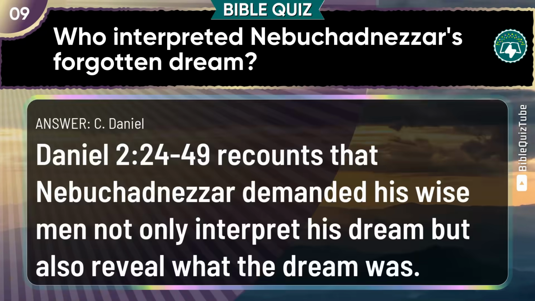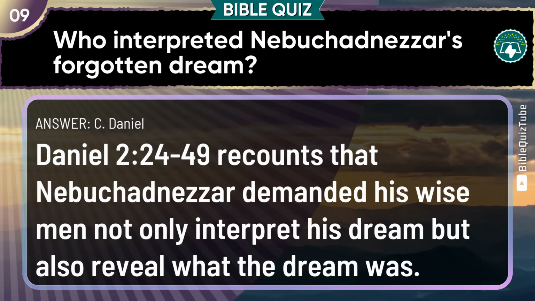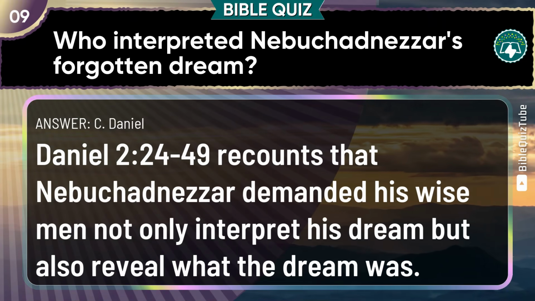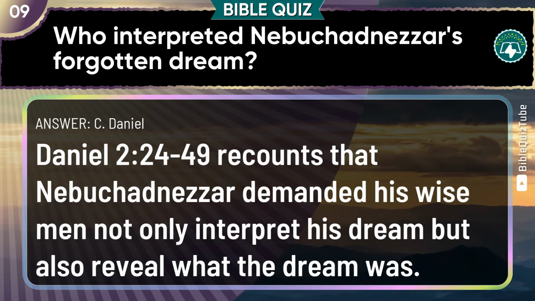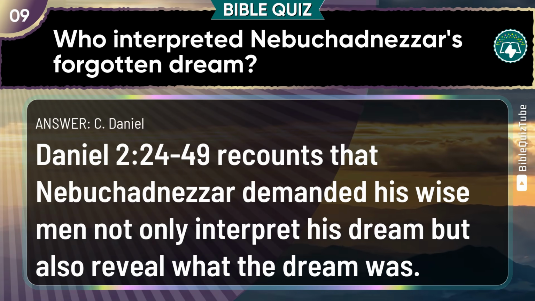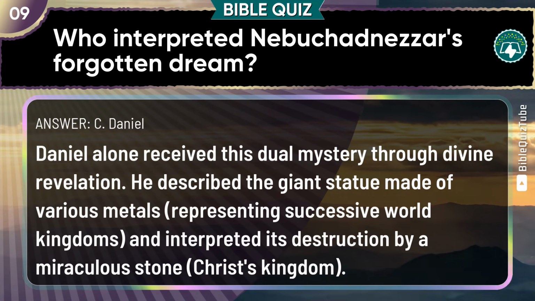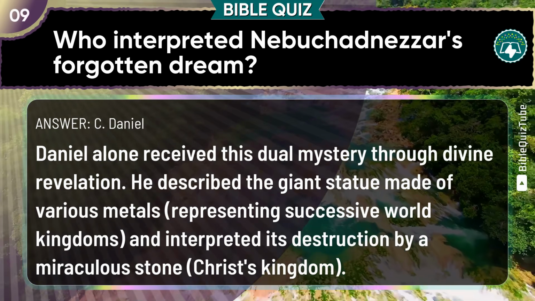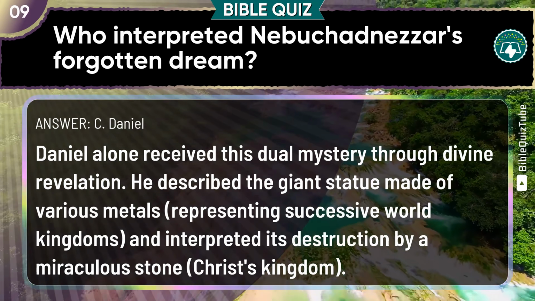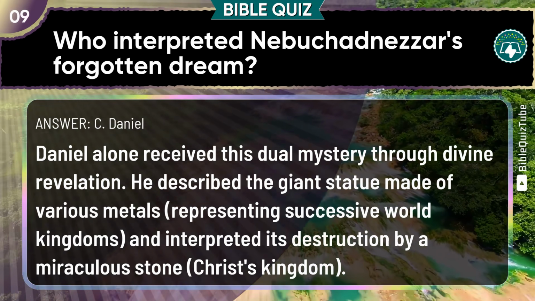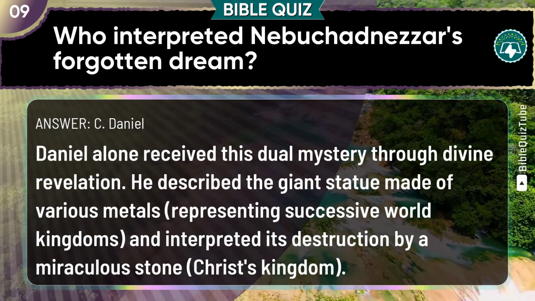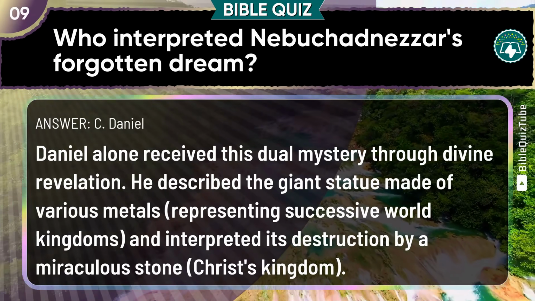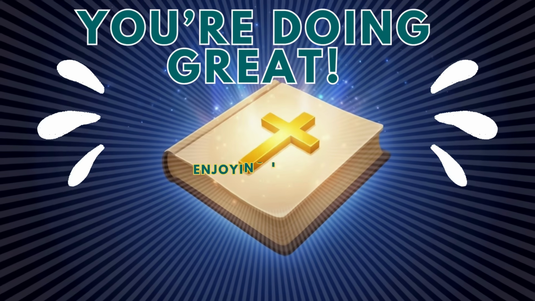The explanation. Daniel chapter 2 verses 24 to 49 recounts that Nebuchadnezzar demanded his wise men not only interpret his dream, but also reveal what the dream was. Daniel alone received this dual mystery through divine revelation. He described the giant statue made of various metals, representing successive world kingdoms, and interpreted its destruction by a miraculous stone, Christ's kingdom. You're doing great so far.